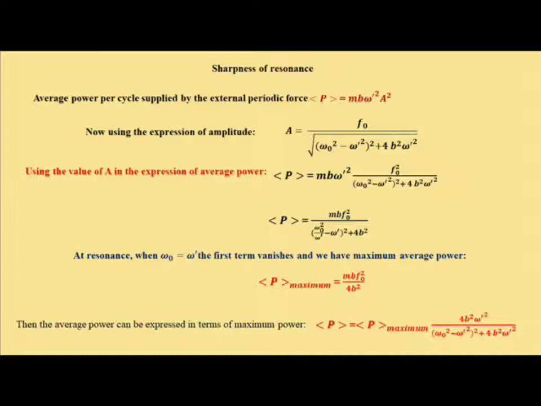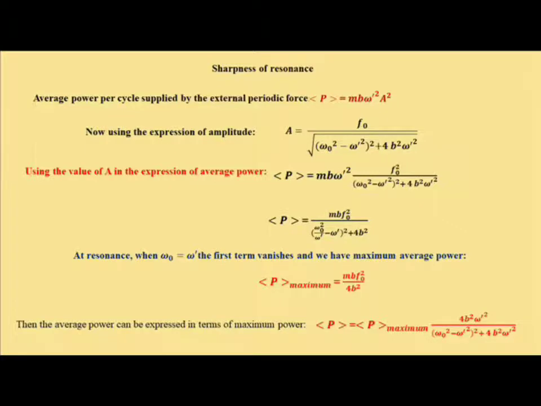And we know the expression of amplitude a as f0 divided by the square root of (omega 0 square minus omega prime square) whole square plus 4b square omega prime square. Putting the value of amplitude a in the above expression, we have m b omega prime square, and in place of a square we put f0 square divided by (omega 0 square minus omega prime square) whole square plus 4b square omega prime square.